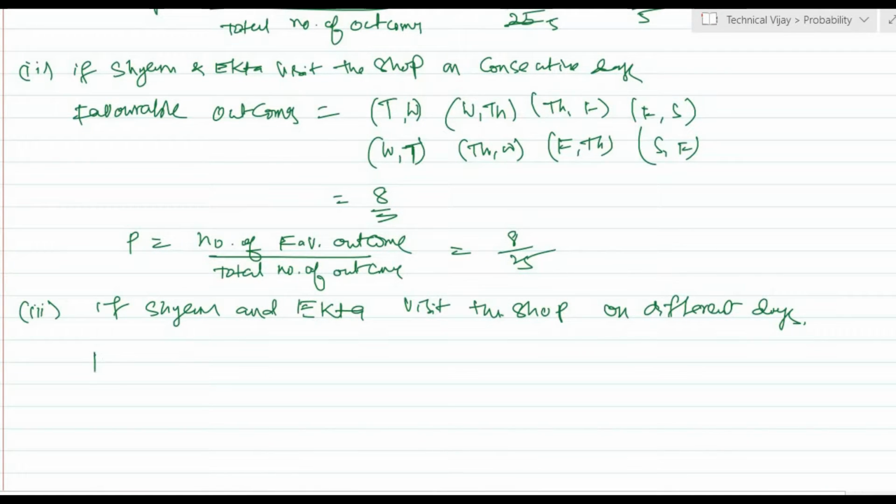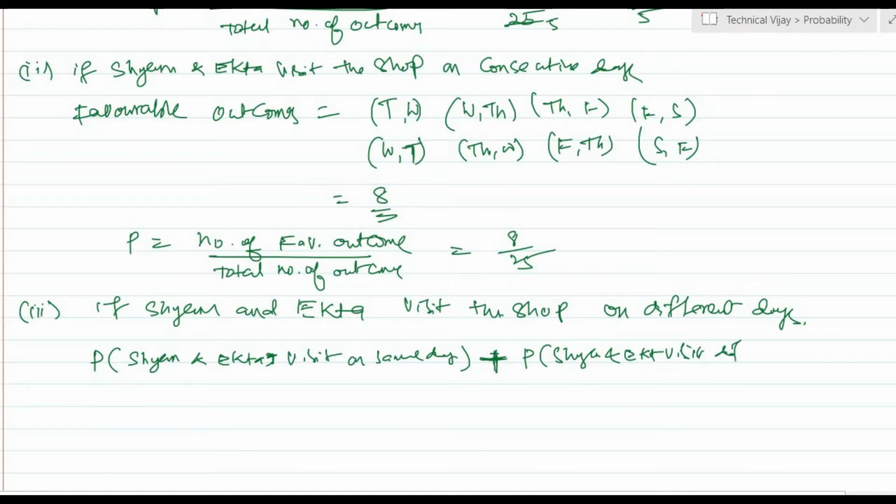We know the probability of Shyam and Ekta visiting on the same day, and this plus the probability of Shyam and Ekta visiting on different days is equal to 1, because we know that P of event plus P of not event is equal to 1.